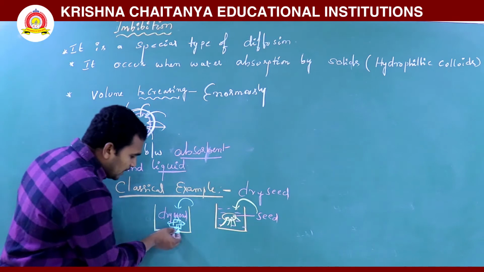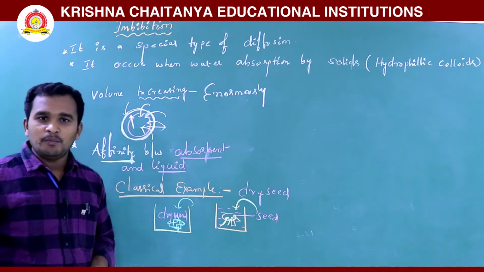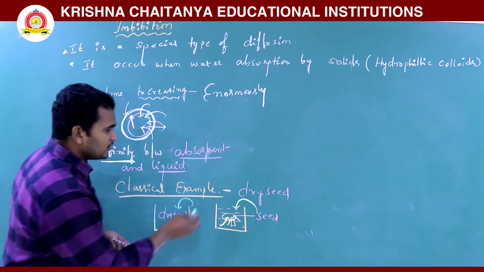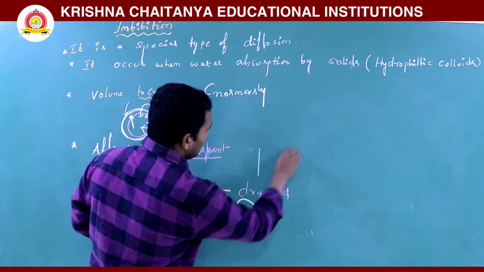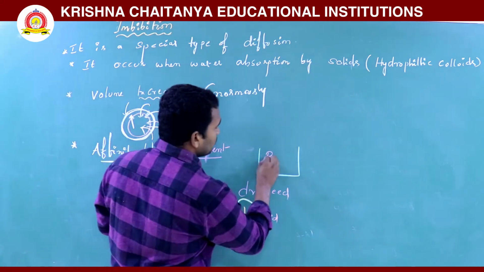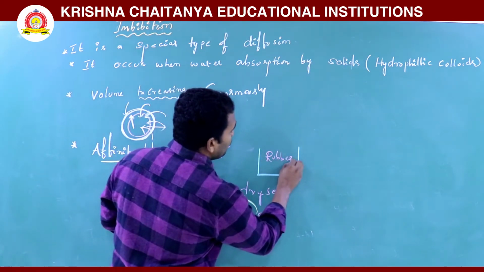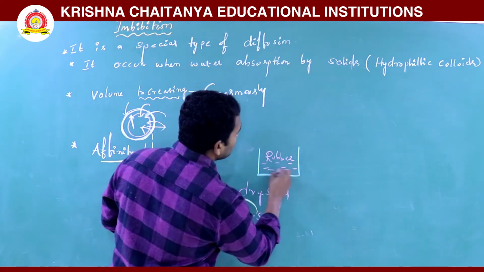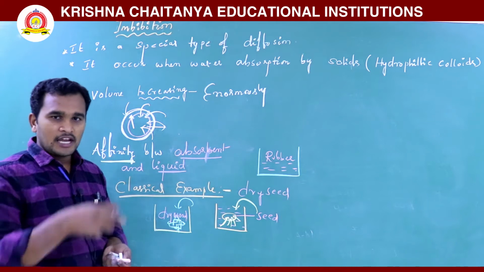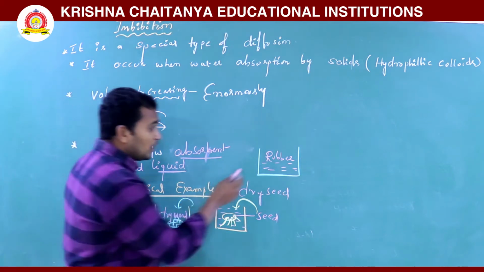So in these two, water and imbibant, there is more affinity. For example, if you place rubber in water, the rubber does not absorb water.